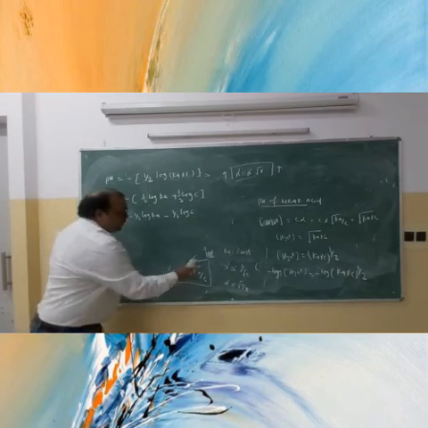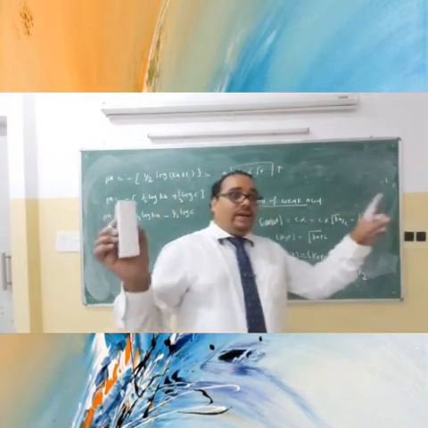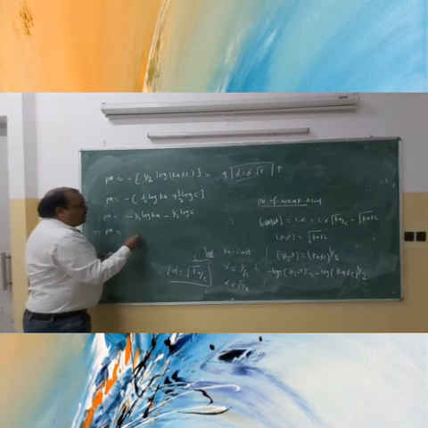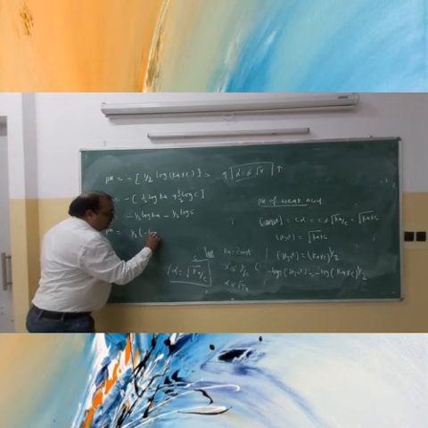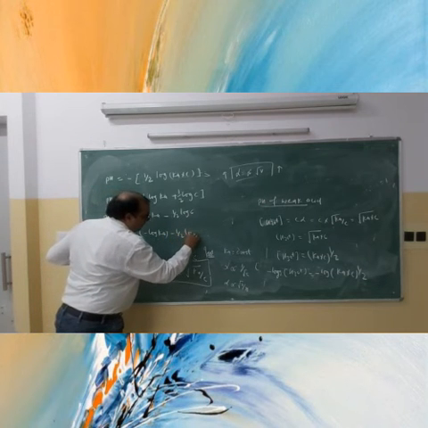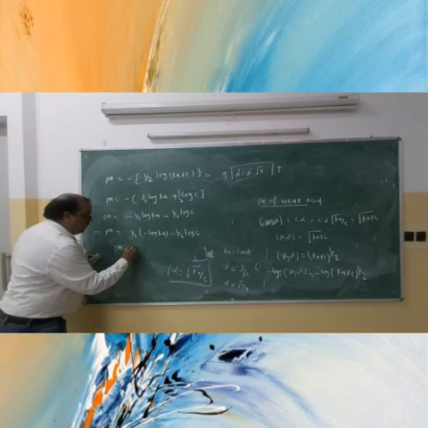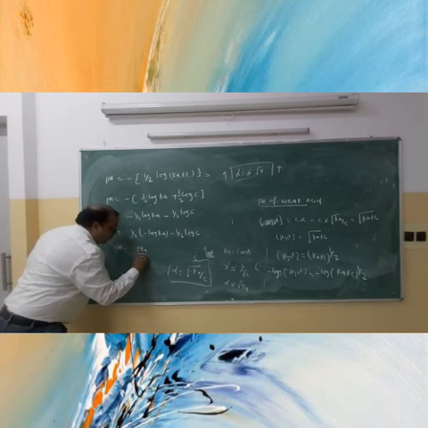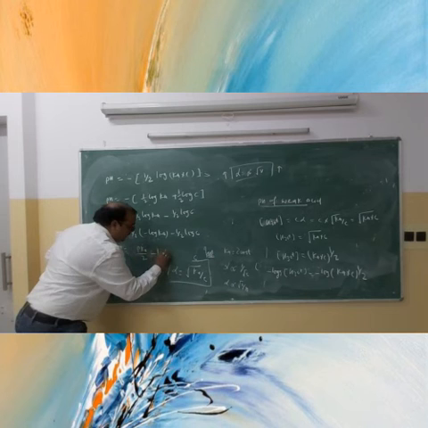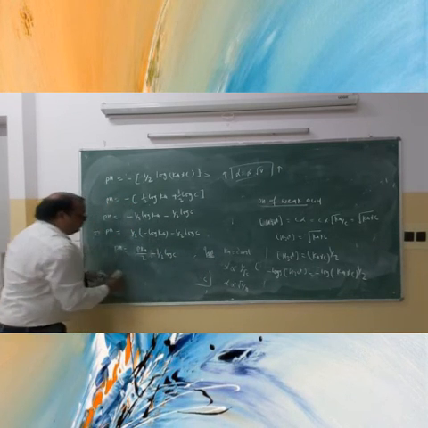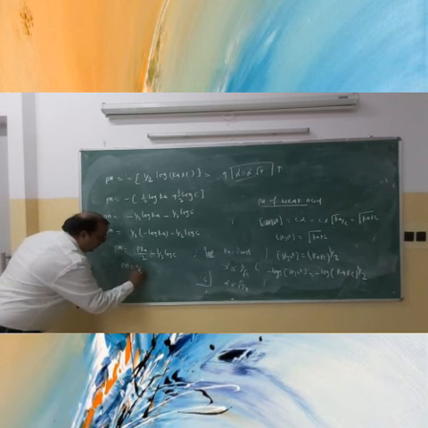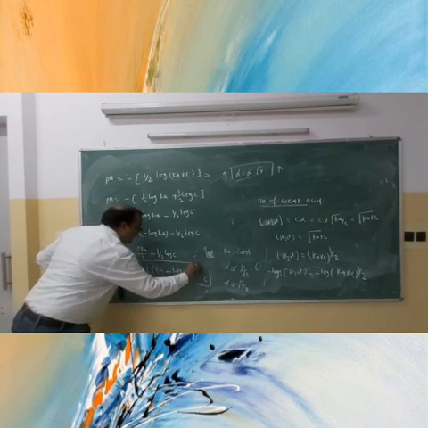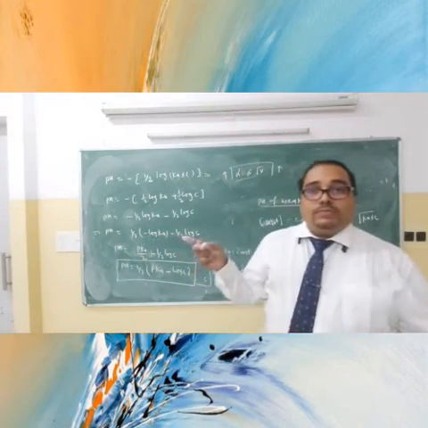So my pH is equal to half of minus log Ka, minus half log C. That is, pH is equal to pKa upon 2 minus half log C. Taking the common half, pH is equal to 1 upon 2 (pKa minus log C). This will be the pH of the weak acid.